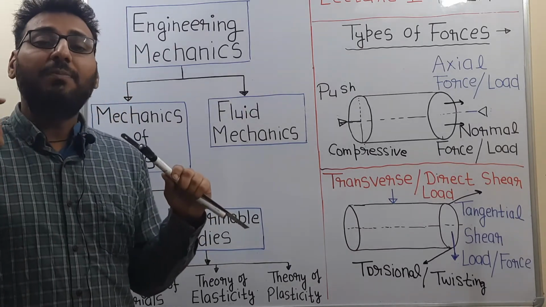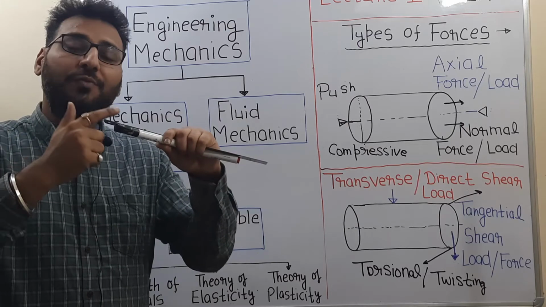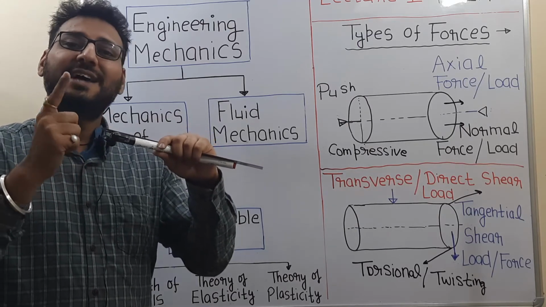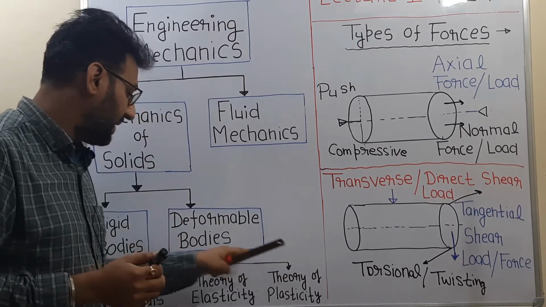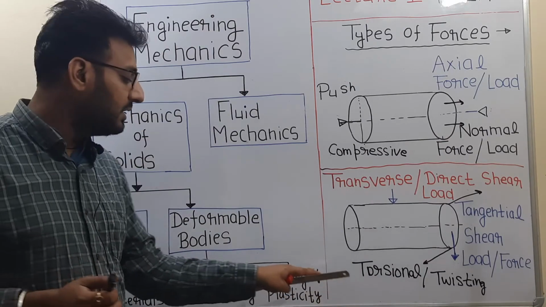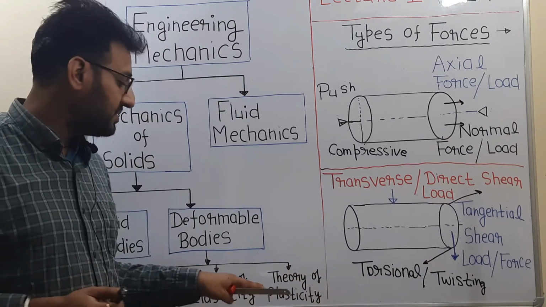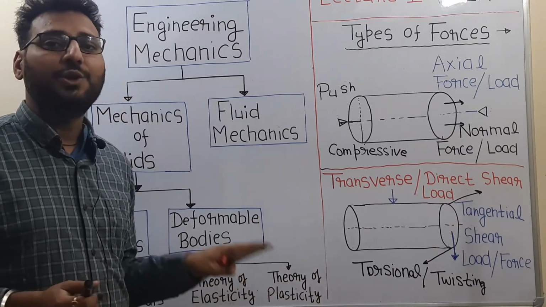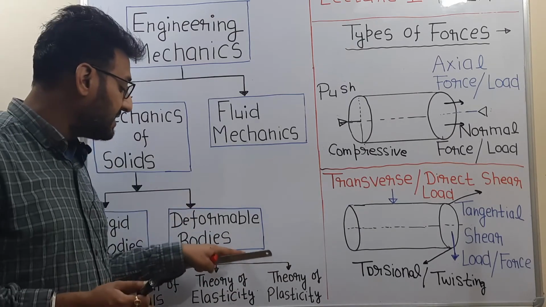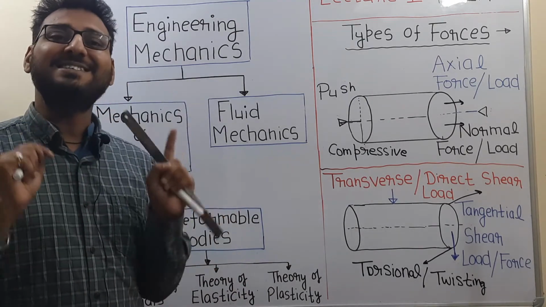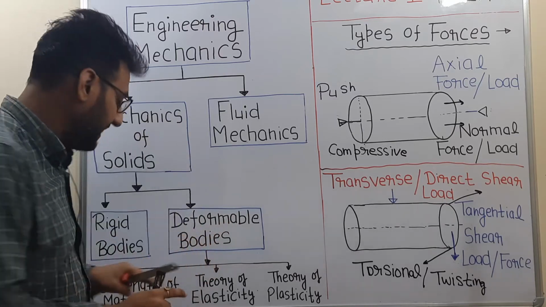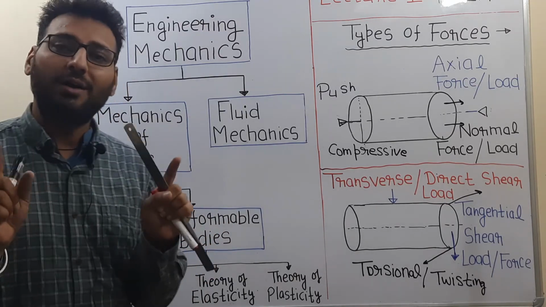The force required to deform the part to the desired state is studied in this branch, theory of elasticity and theory of plasticity. In these components, deformation is desired, but in strength of materials, deformation is not desired.